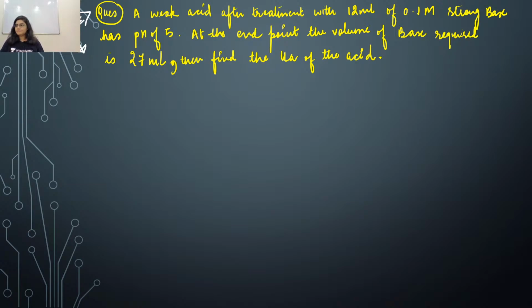Fine. The molarity of both acid and base is 0.1 molar. All right.